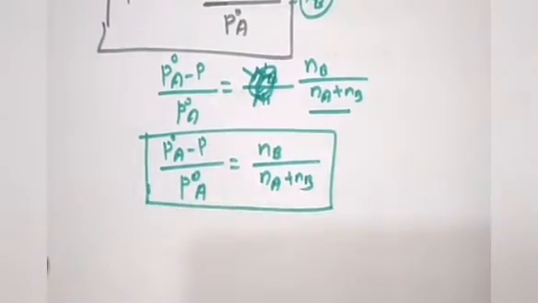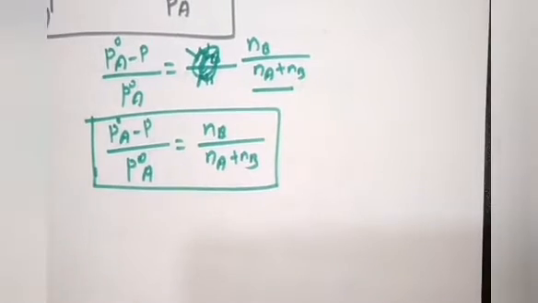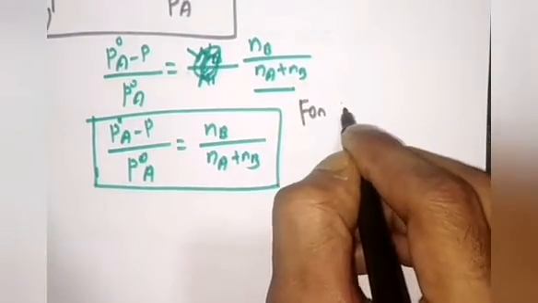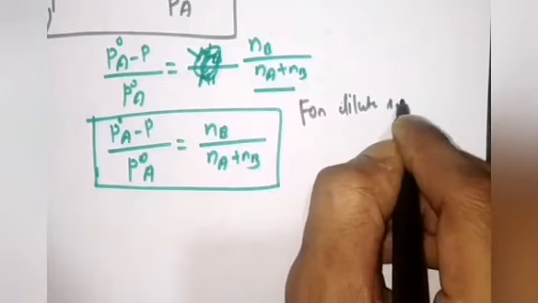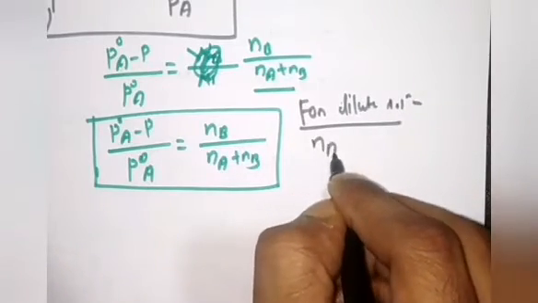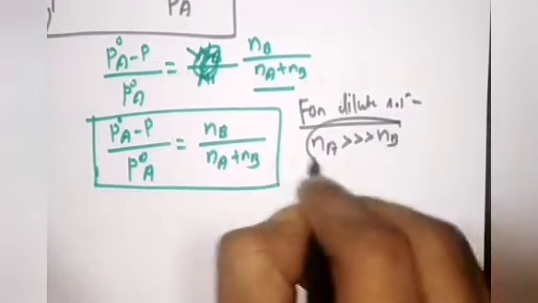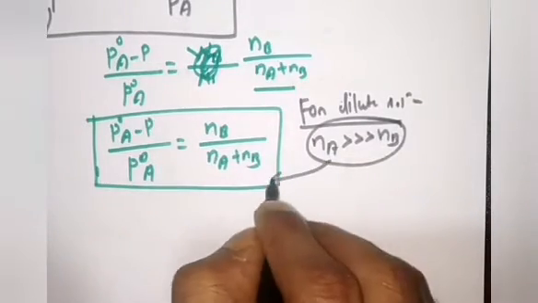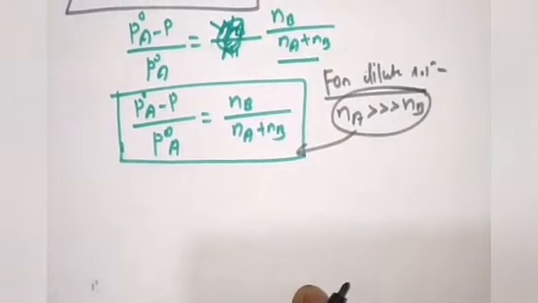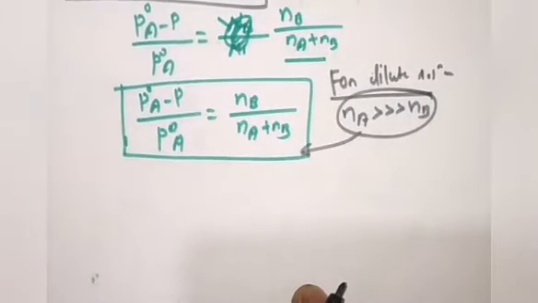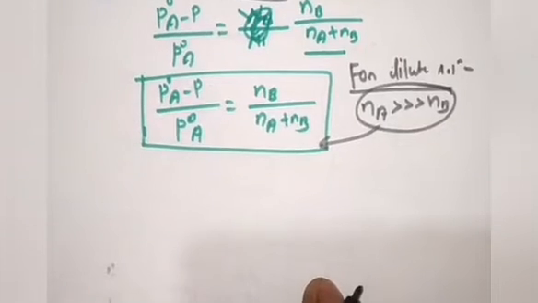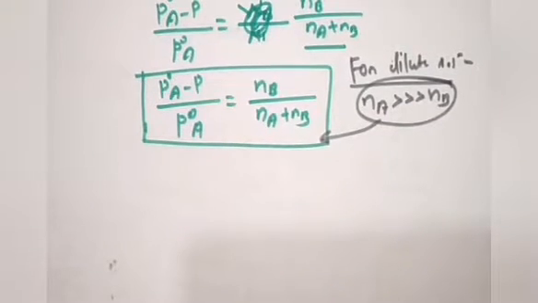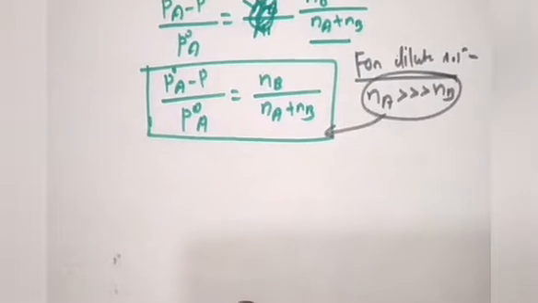Now understand one thing. I have already defined the dilute solution. For a dilute solution, the number of moles of A will be much greater than the number of moles of B. I am taking this as an approximation because in numericals it will become very easy and lucid. And in the examination, whether it is a mains or advanced question, any examination question used to ask only about dilute solutions. It is not going to ask about concentrated solutions, because the calculation will be very difficult.